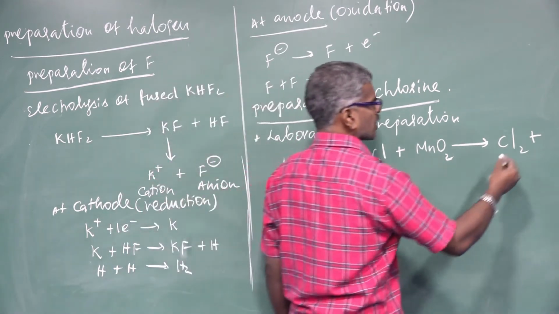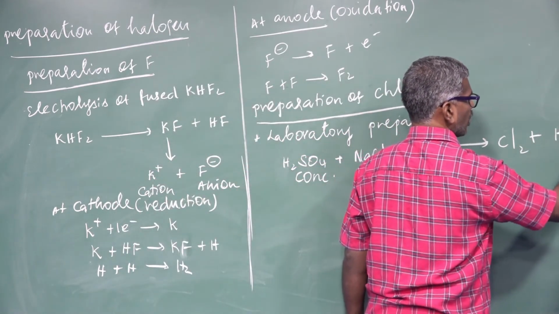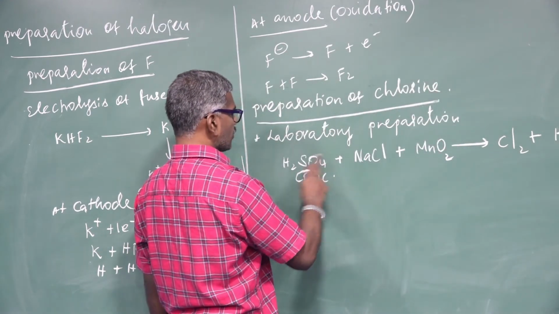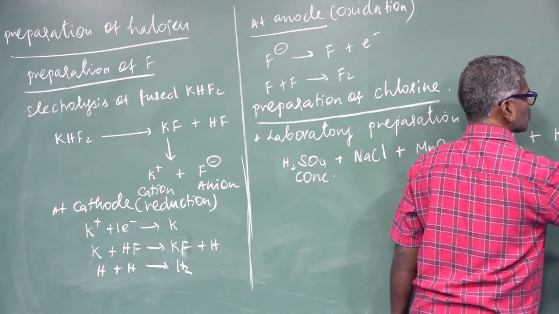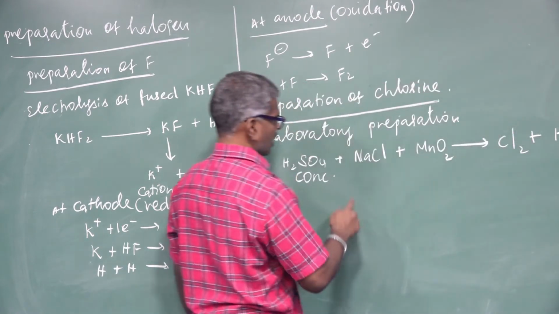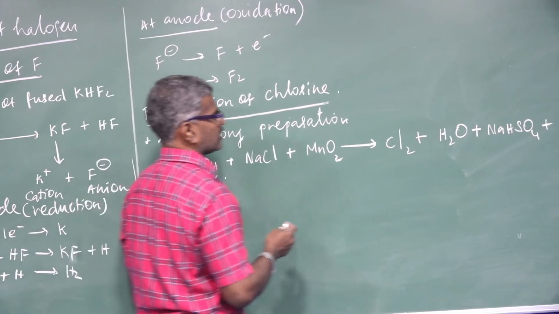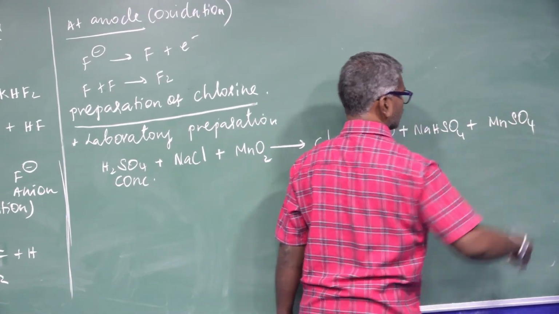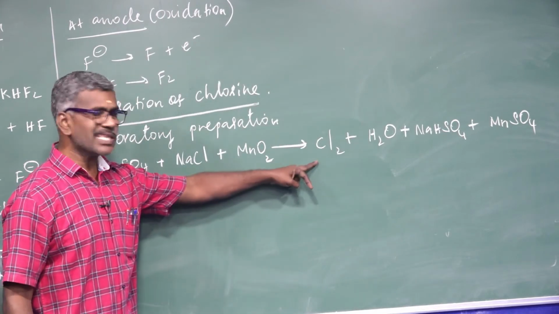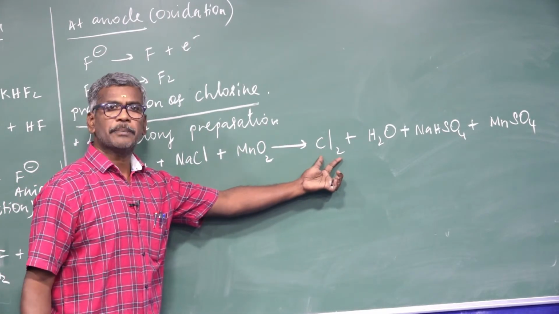Hydrogen reacts with oxygen to form H2O as water. Sodium reacts with sulfate to form NaHSO4. Mn reacts with sulfate to form MnSO4. This is the other reaction. By using this equation, chlorine can be prepared.